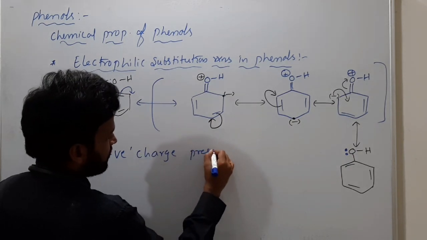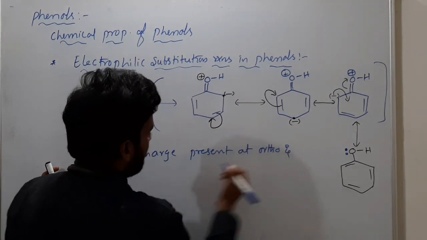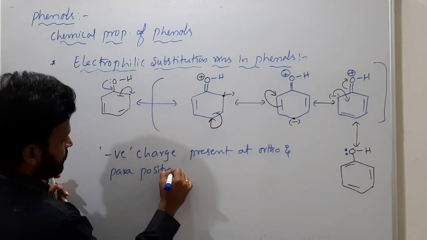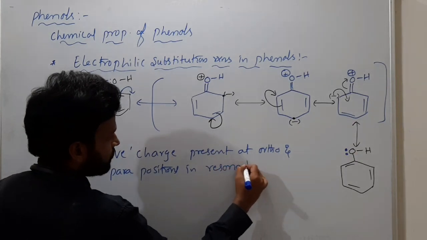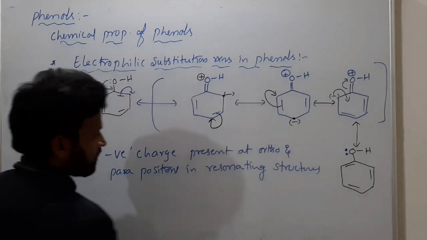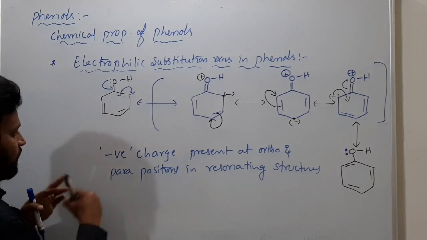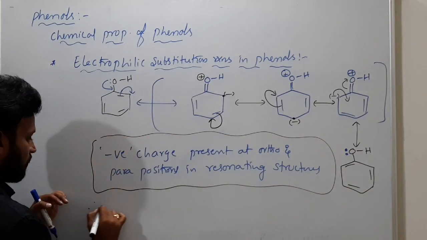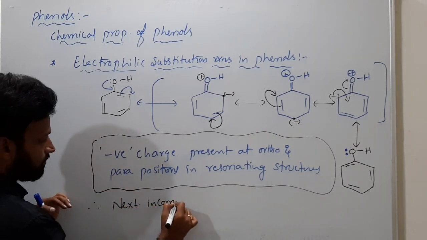Negative charge is present at the ortho and para positions in the resonating structures. So therefore we can say negative charge is present at ortho and para. So next, the incoming electrophile.